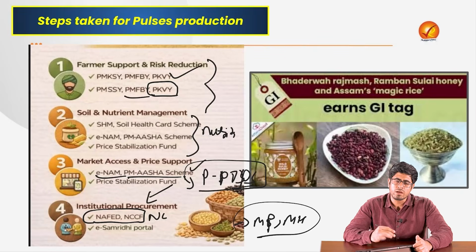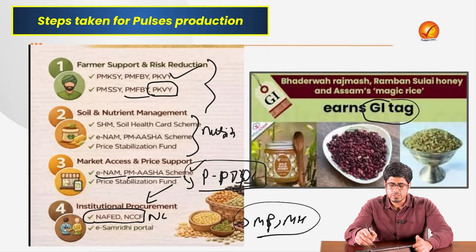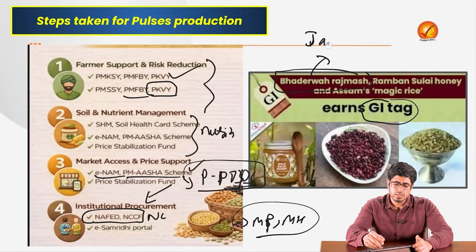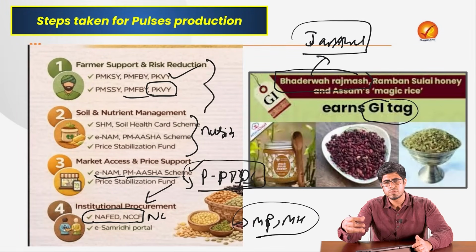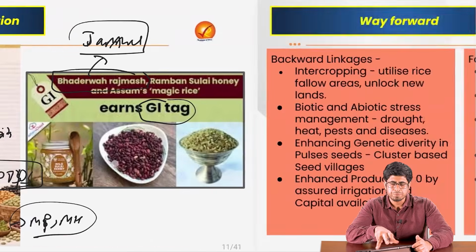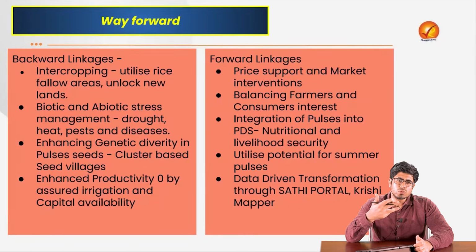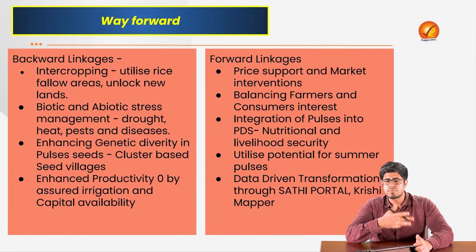We are also promoting awareness regarding these pulses in global areas, because we have earned GI tags for various pulses. For example, as we were discussing, Bhadarwah Rajmash of the Jammu region has got a GI tag, which is bound to enhance awareness among people regarding the specialized quality and category of pulses that we have in our country, right? But of course we need to do more, because clearly, as we saw, the numbers are not enough, and with demand rising over time, we need to do more.